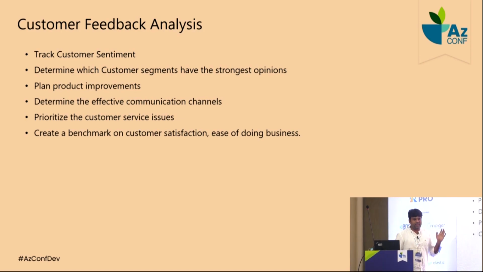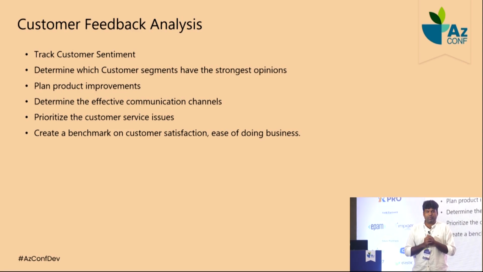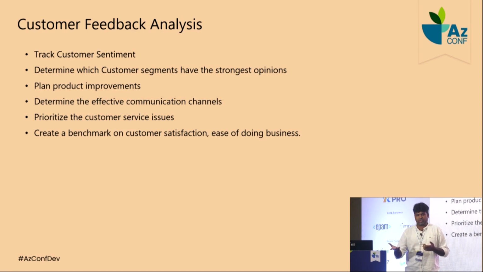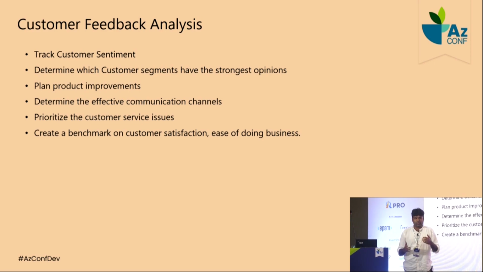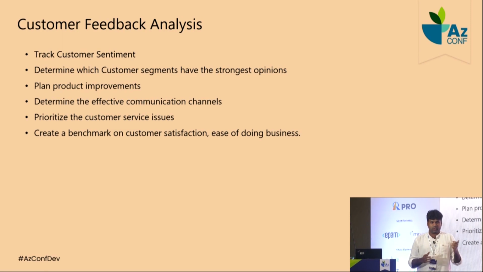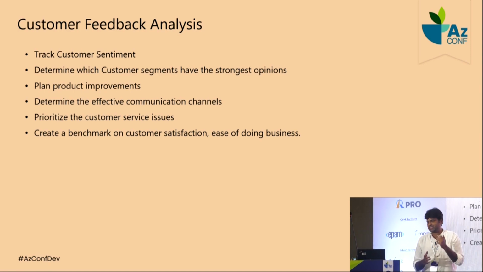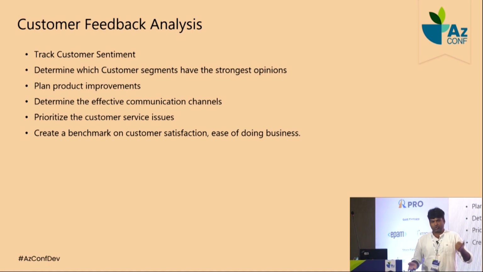For example, by using sentiment, say you are dissatisfied about the product delivery. So you are a detractor. And which segment has a strong opinion? For example, you are talking positively about the product, so the product quality is good. If they need to identify that segment, it will be useful. And also if they need to improve something on the product or the department, this will be helpful. It will also prioritize the customer service issues. For example, if you are giving positive feedback, it can be addressed later. However, an issue has to be addressed quickly. So this will be helpful.